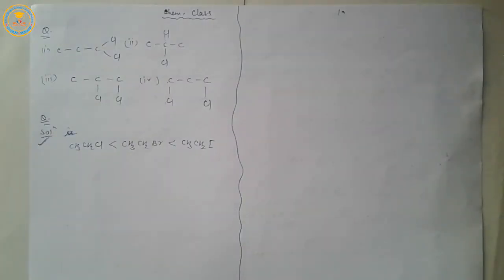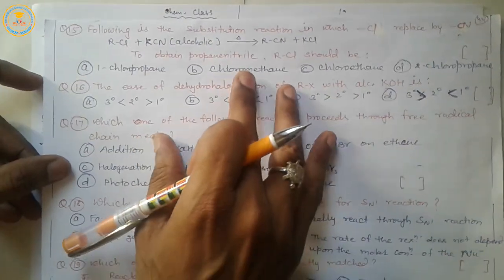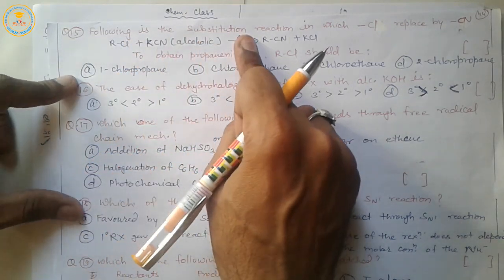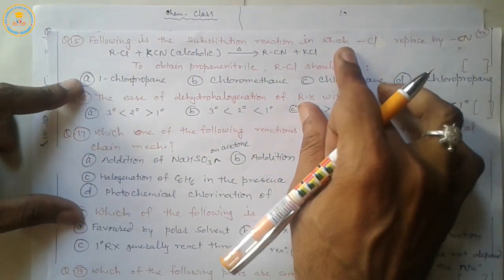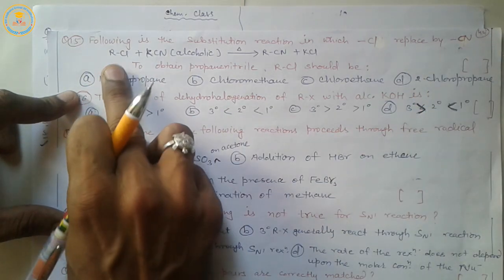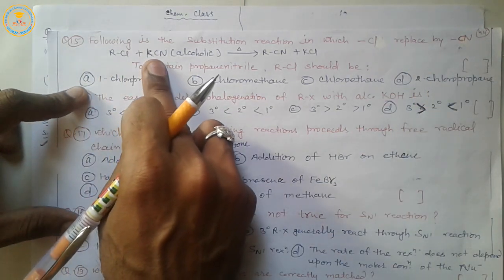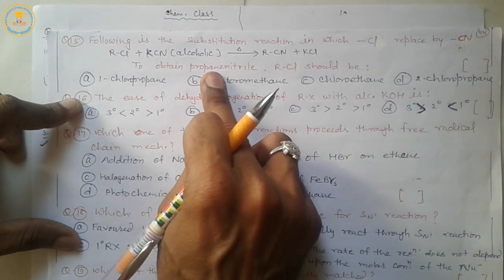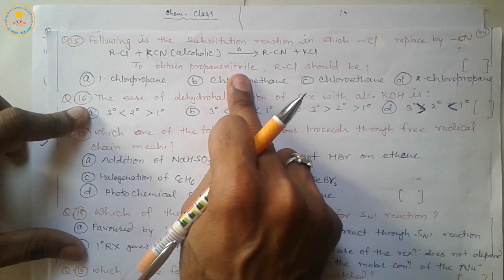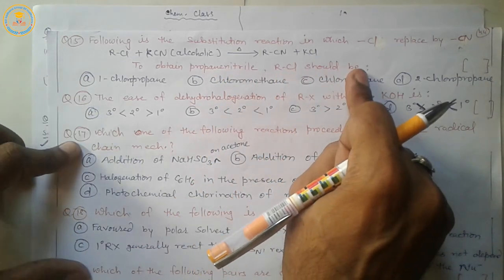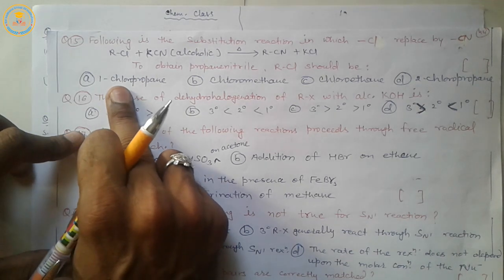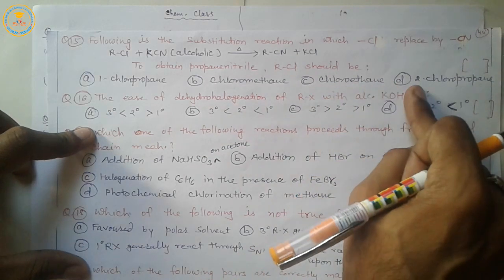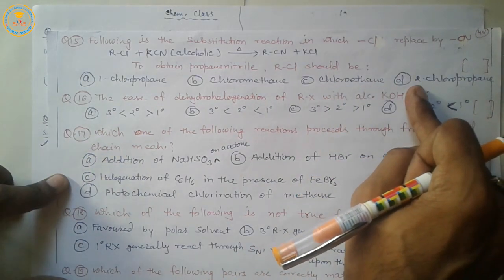Now next question, 15. Following is the substitution reaction in which chloride is replaced by cyanide. RCl plus alcoholic aqueous KCN, then alkyl cyanide is formed. To obtain propane nitrile, alkyl chloride should be. Very important question. Option A 1-chloropropane, option B chloromethane, C chloroethane, and last D option is 2-chloropropane.